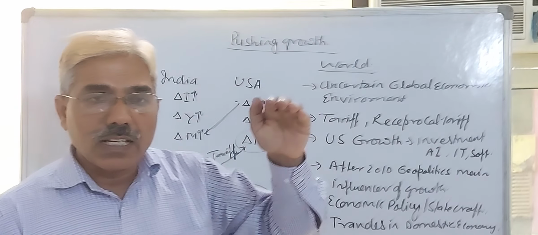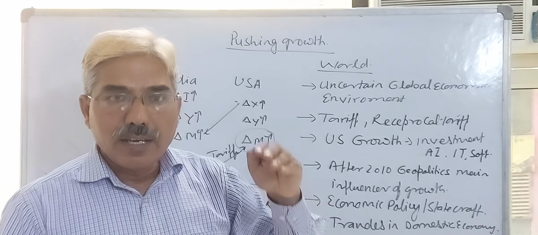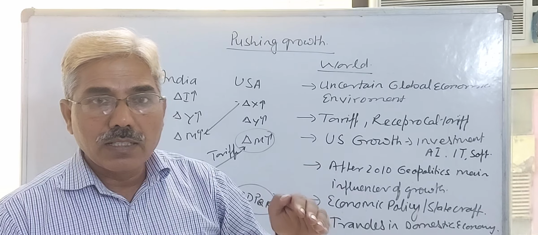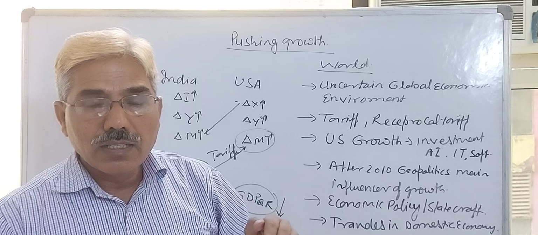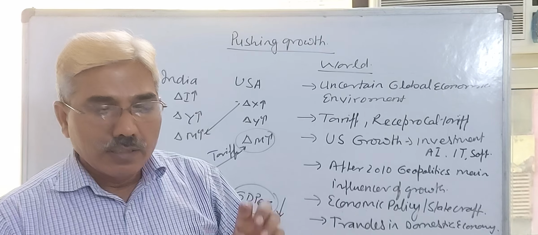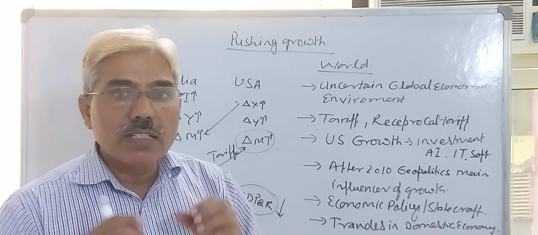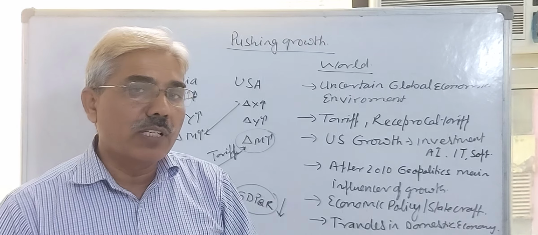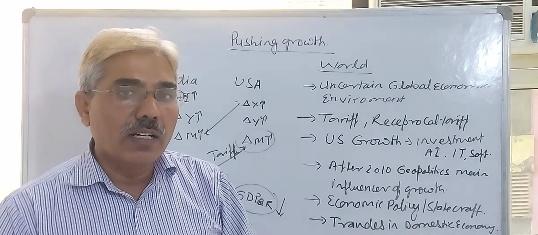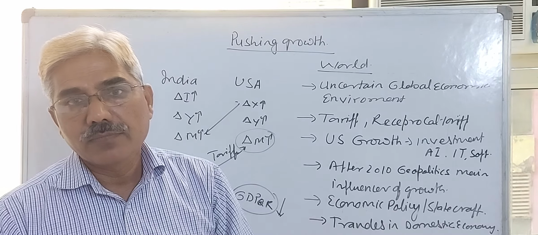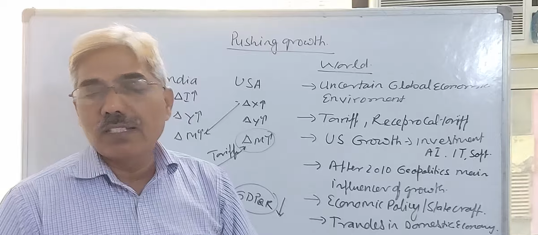If you go through and classify the different countries, advanced economy, emerging, developing, affluent economy, less developed economy, then you will find out that the growth rate of advanced economies, because of the tariff policy of America during 2025-26 and 2026-27, has begun to be adversely affected.